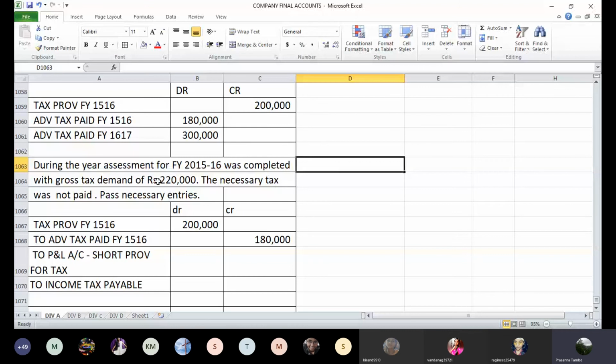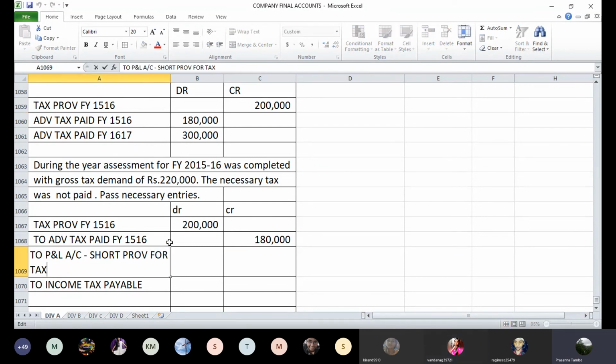Your gross tax demand is 2,20,000. How much advance tax have you already paid? You have paid only 1,80,000. So how much is the balance payable? 40,000. Yes. Balance income tax payable is 40,000.